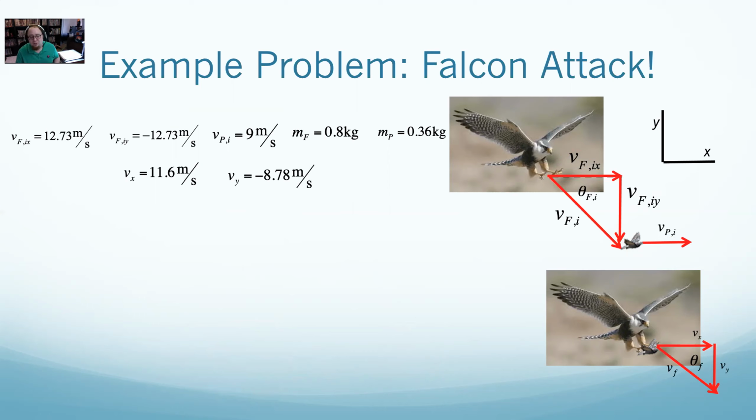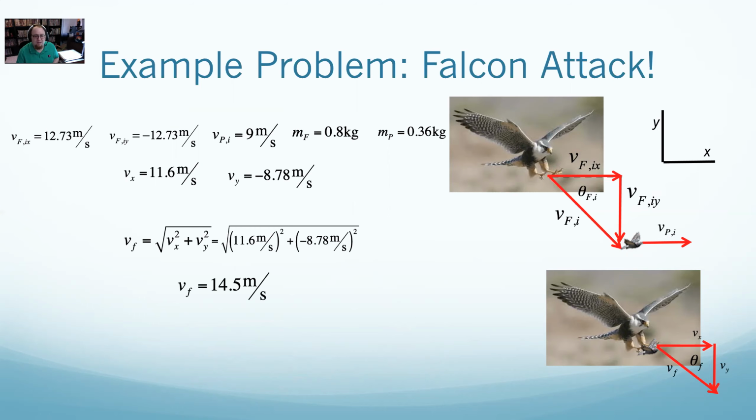To get the magnitude, we've been doing this since chapter 1. It'll just be the square root of x squared plus y squared, where I can plug in my values and do that math. If you want direction, direction is the inverse tangent of y over x, where I can plug in my numbers and get a value. Okay?